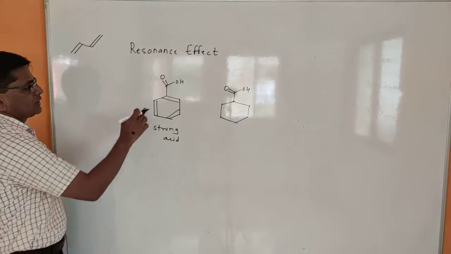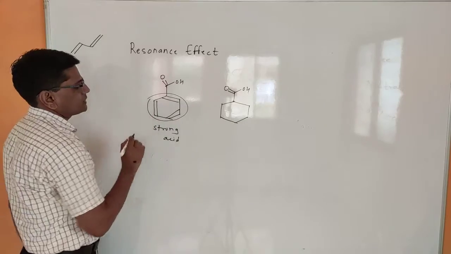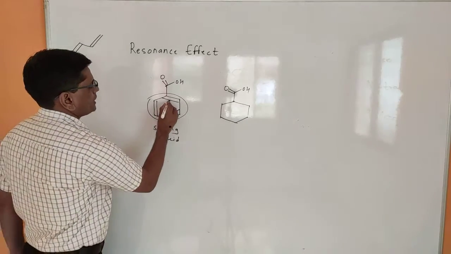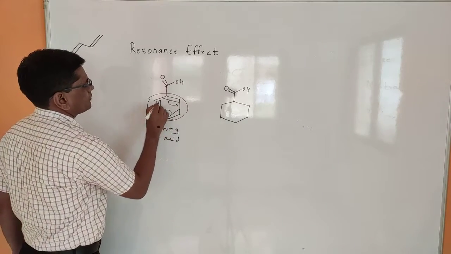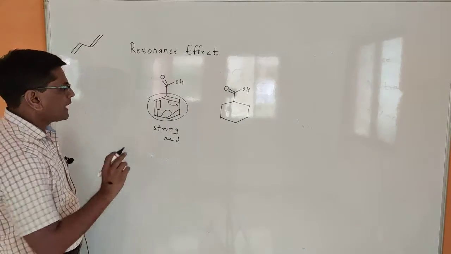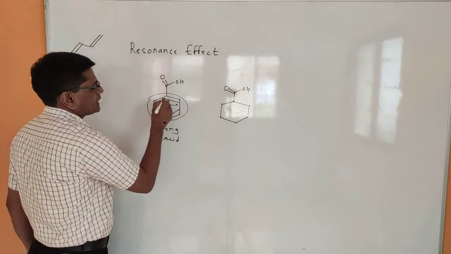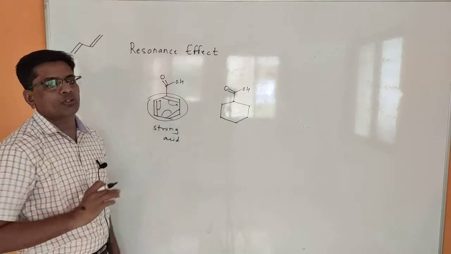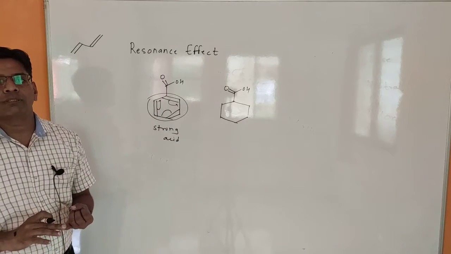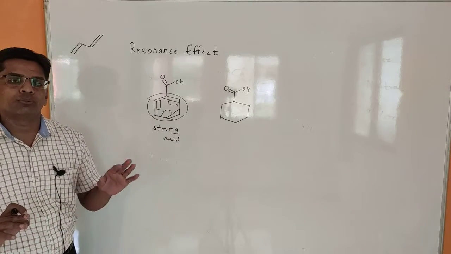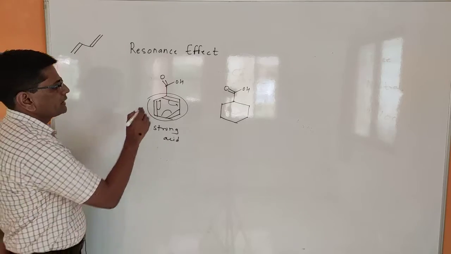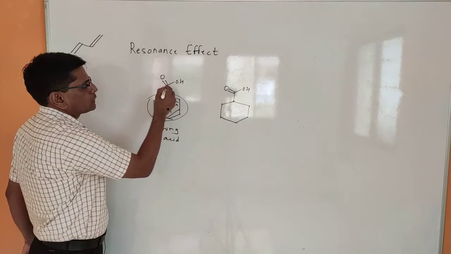The reason is this ring has a conjugated system, they delocalize electrons, and by inductive effect this ring is not able to donate the electron pair, because a carbon-carbon double bond does not have the tendency to donate the electron. So that's why this cannot donate the electron.